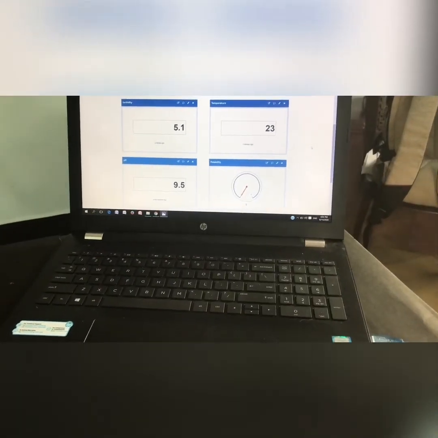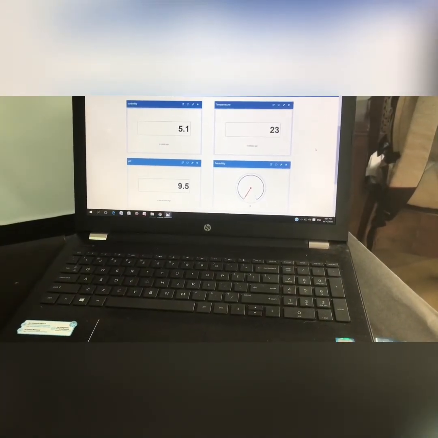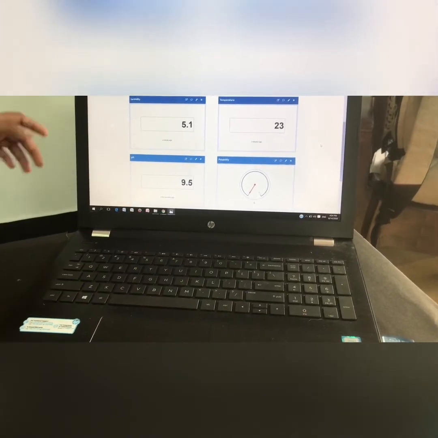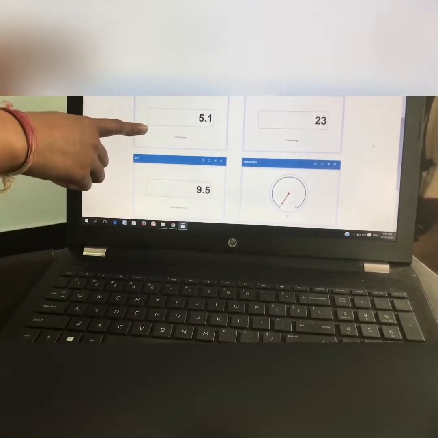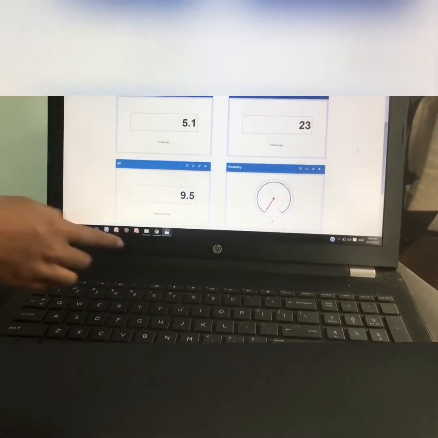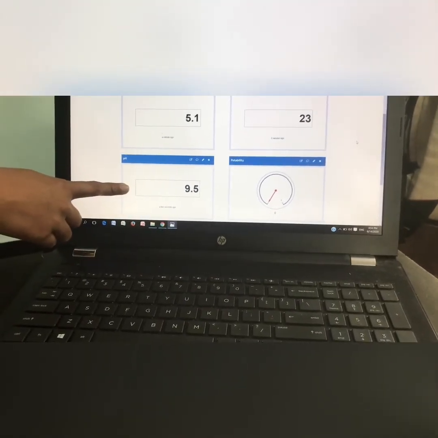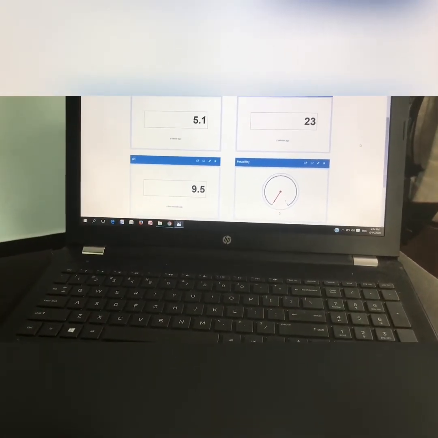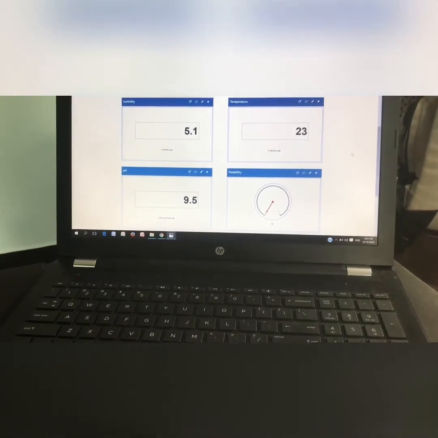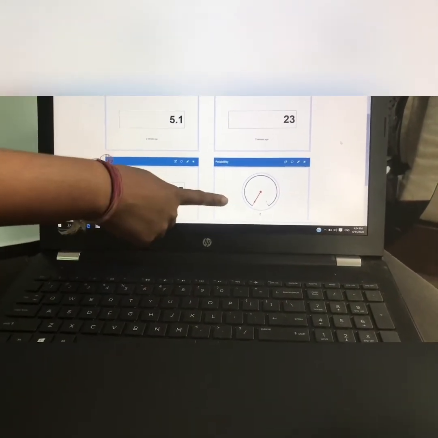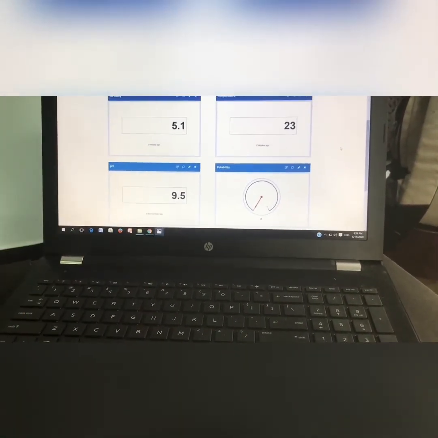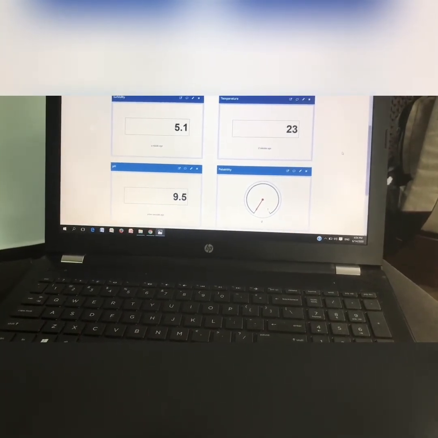So here we can see the values for soapy or dirty water for sample 2. For turbidity it is showing 5.1, temperature is 23, and for pH it is 9.5, which according to WHO standards does not fit in the range of potable water. So the meter is showing 0, which concludes that the water is not fit for drinking.